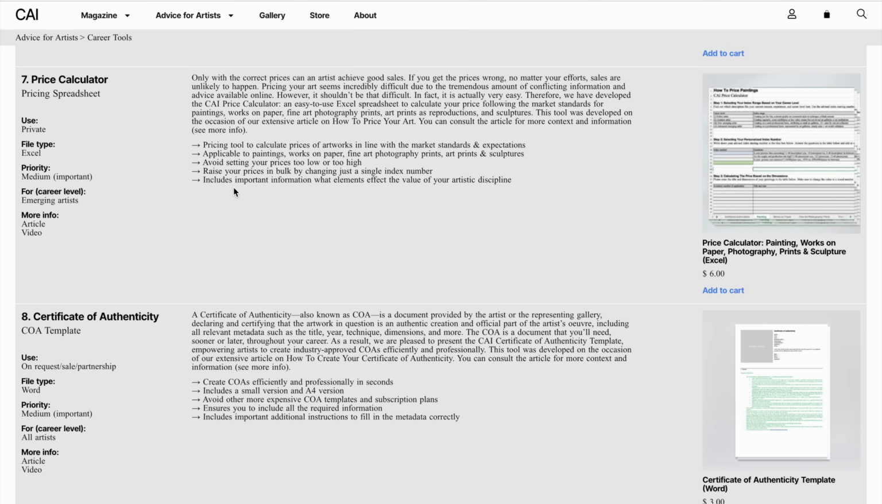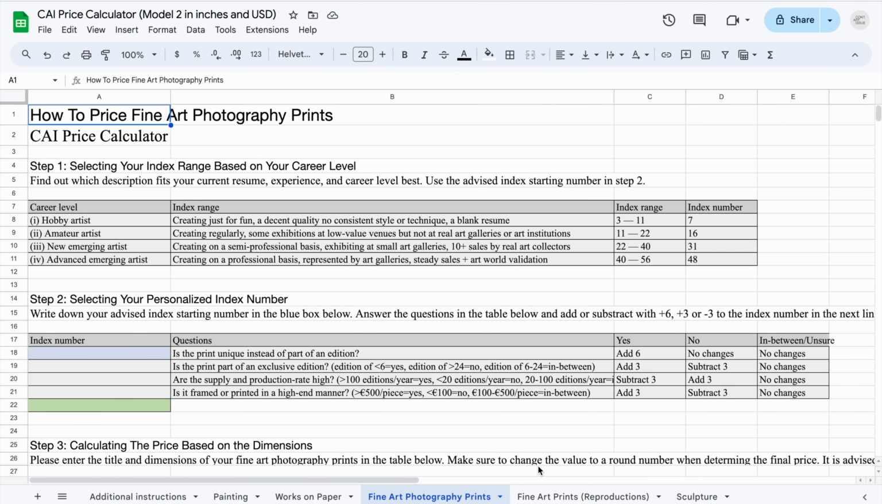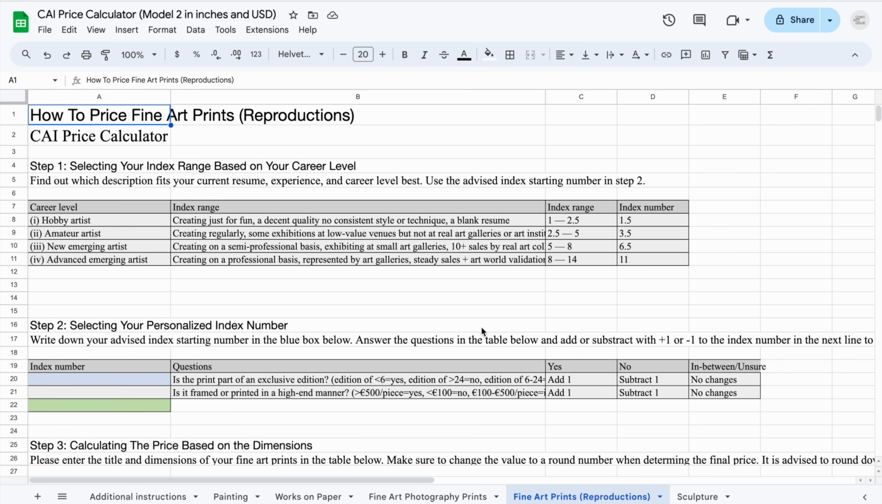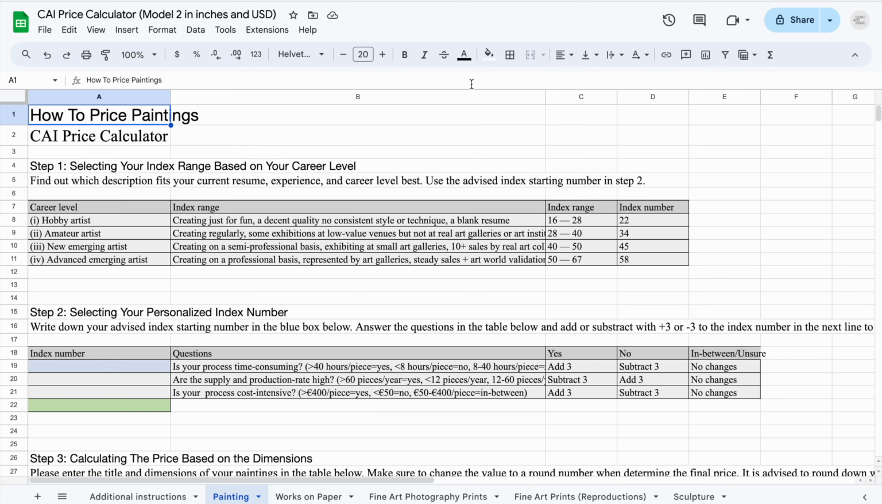Moving on, we have the price calculator, a pricing spreadsheet, which is a very easy-to-use document. Create your prices in bulk almost. It is sometimes very difficult to price your works following the market standards, and this calculator tool is a solution for practically all different media. So for paintings, for works on paper, fine art photography, prints, fine art prints or reproductions of, for instance, drawings or paintings, and also three-dimensional works, sculptures or installations. I extensively cover how to price your works in our article, but here it goes a lot quicker. It simply asks you questions.